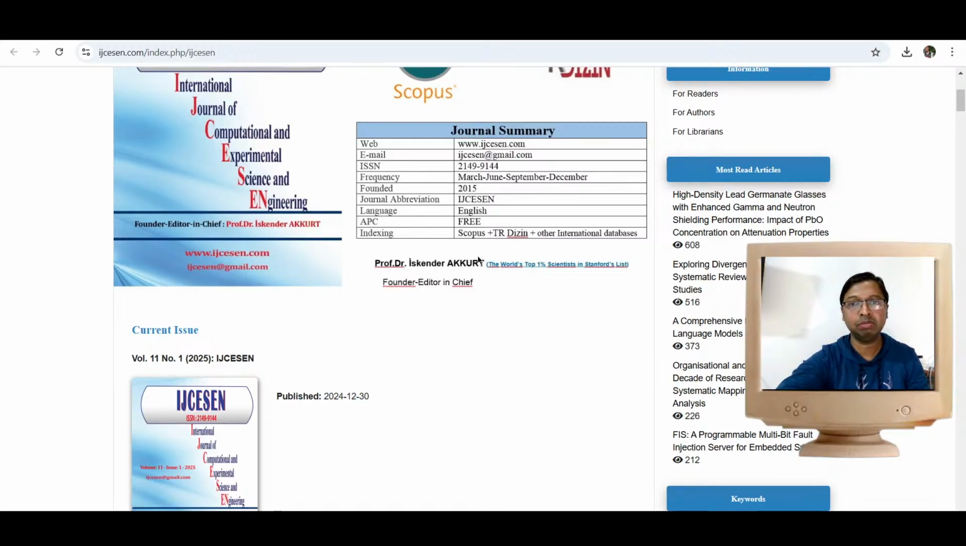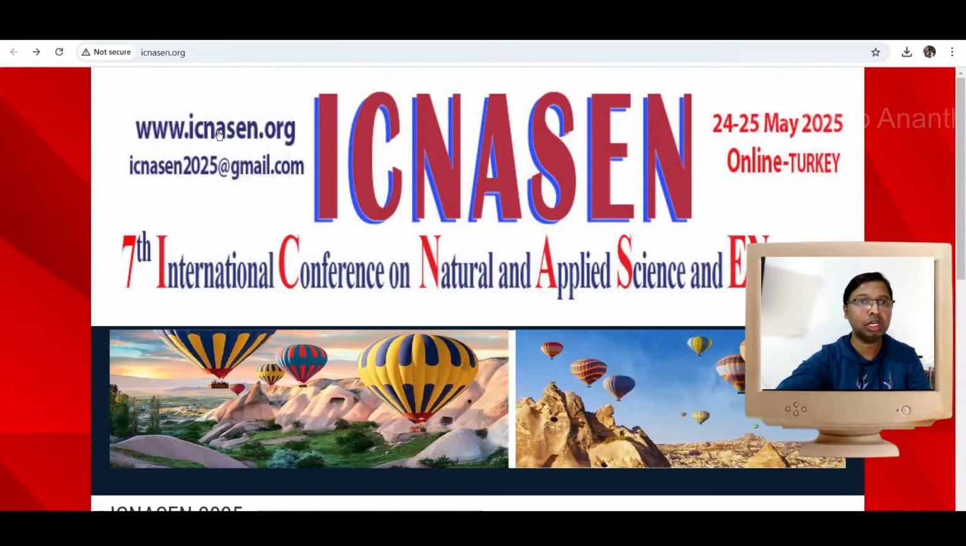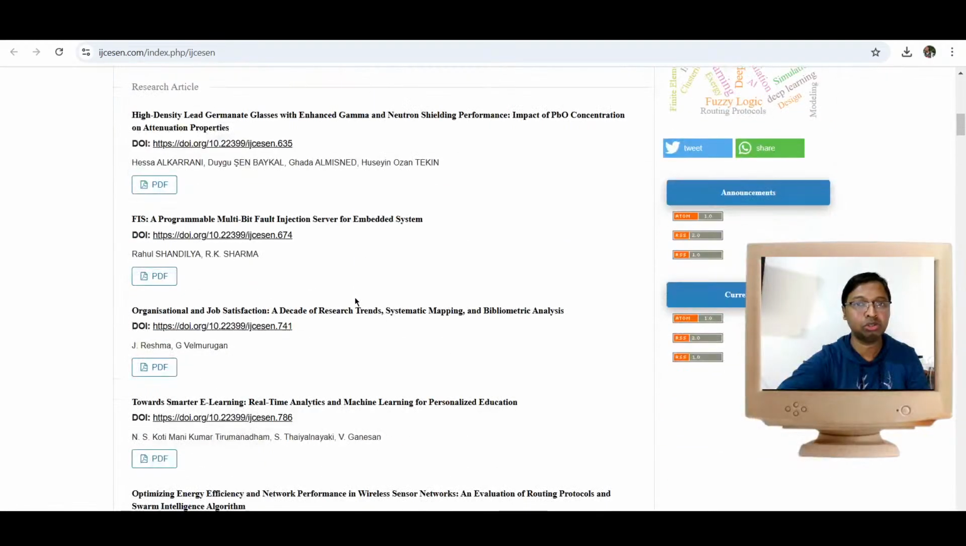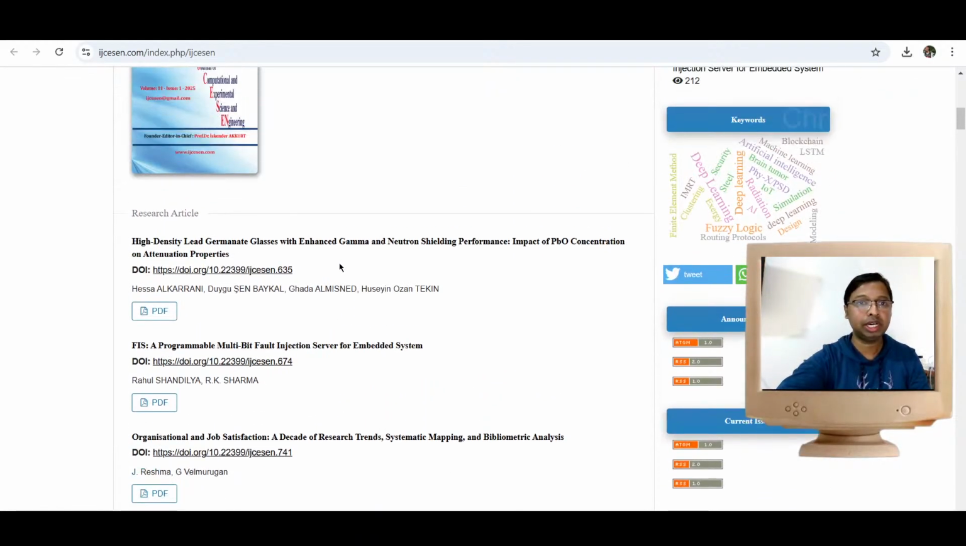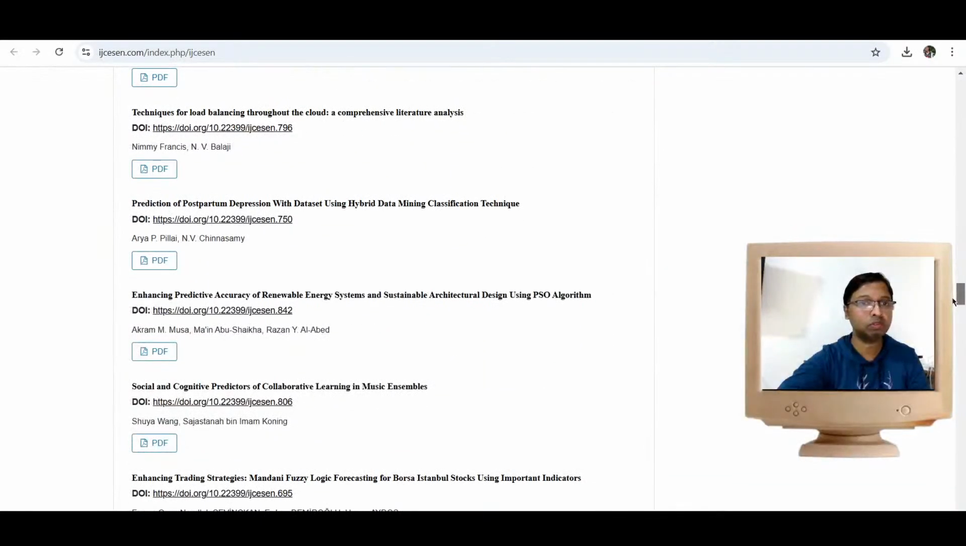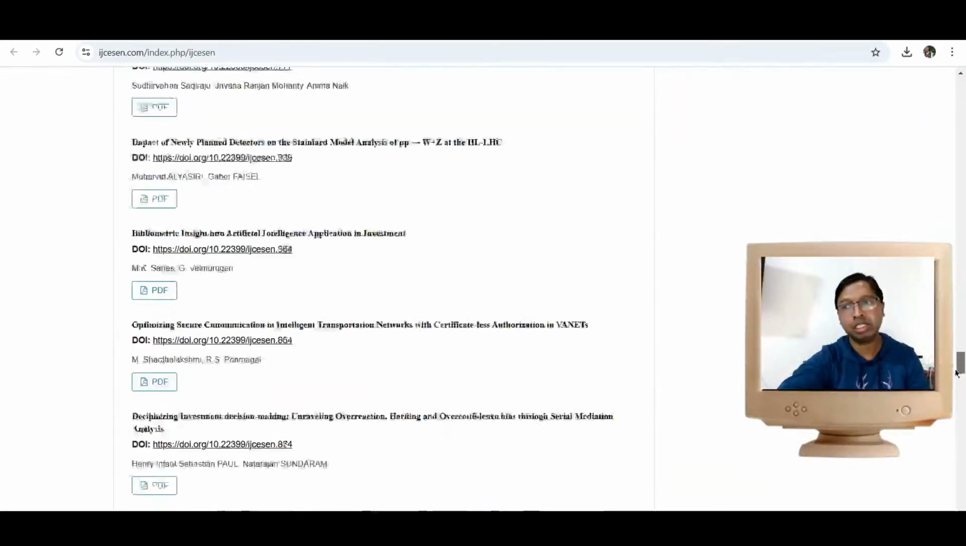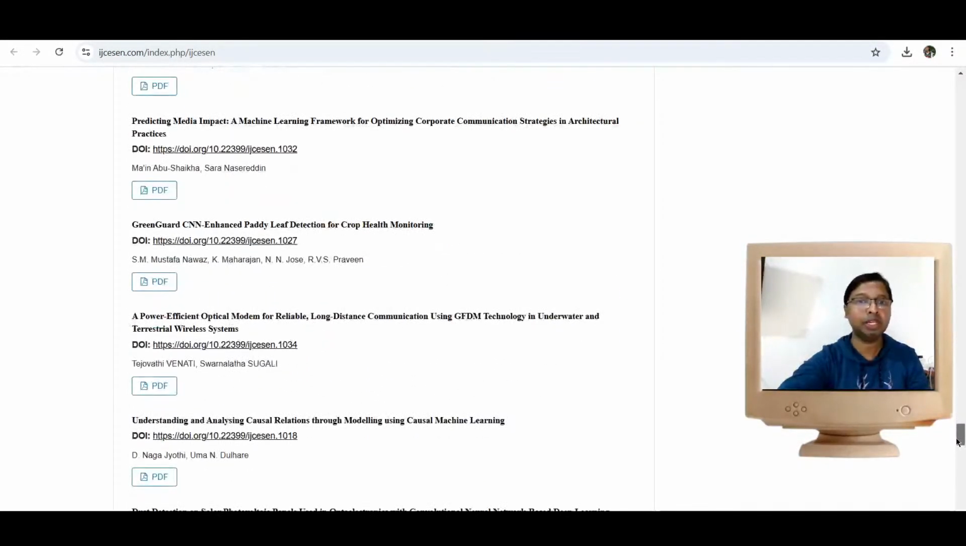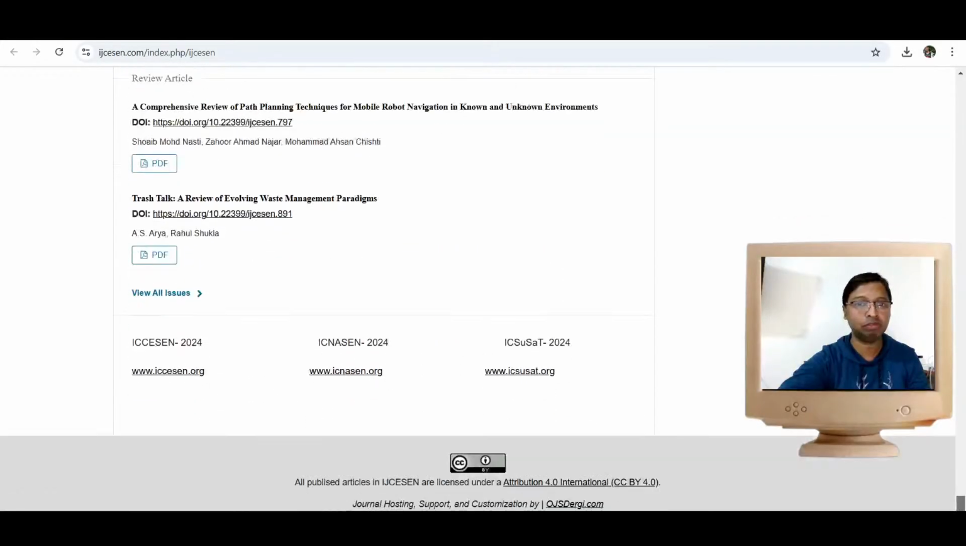He comes under the world's top 1% scientists in the Stanford list. Of course, we know about this Stanford list; you researchers might know about this one. When you go through this website and scroll over, in the current issue we find too many articles being published. Most of them are Indian author articles, some Turkish articles, and other international articles can also be found here.